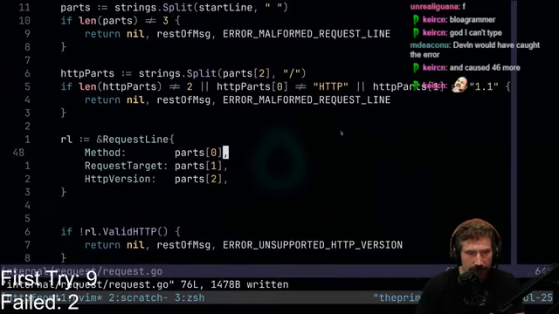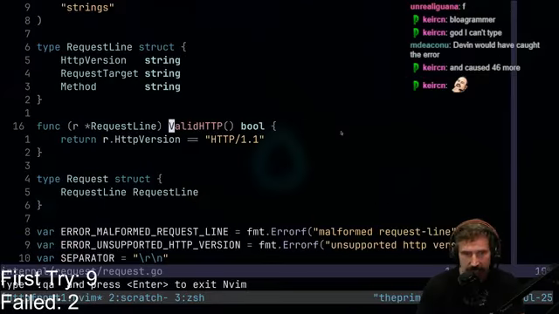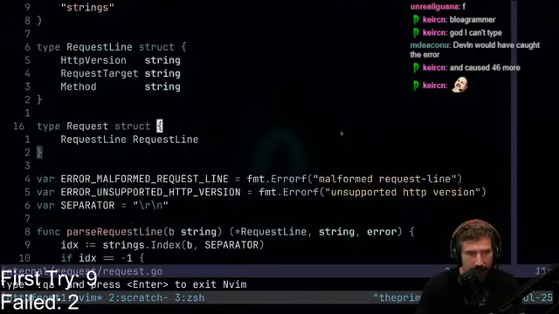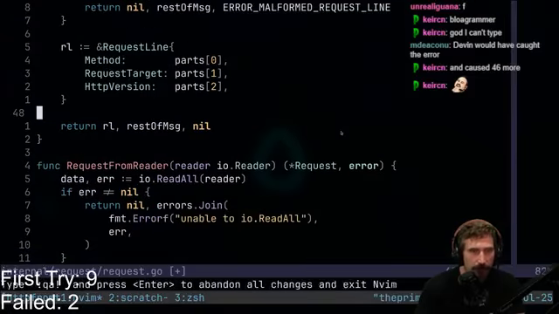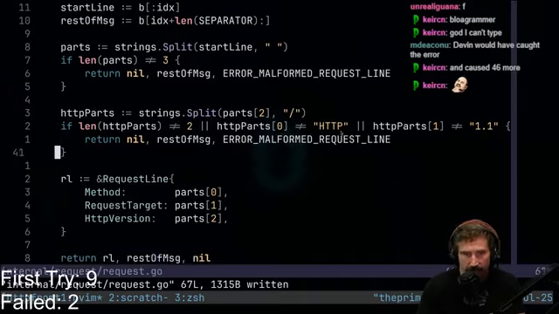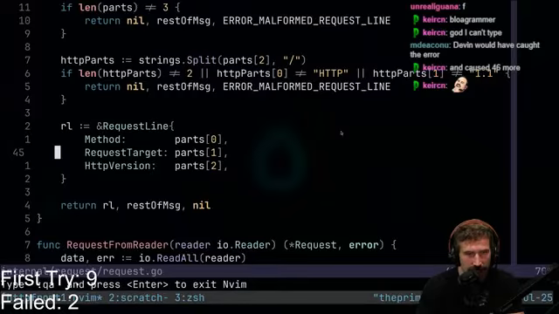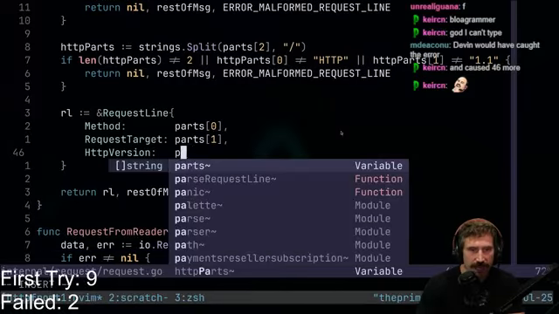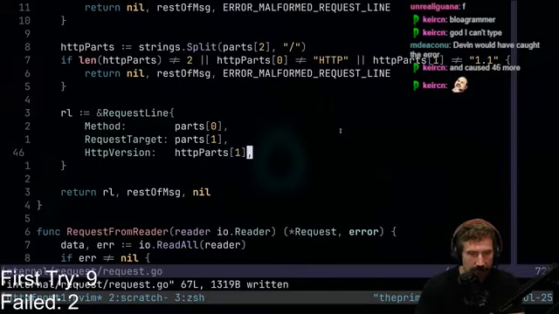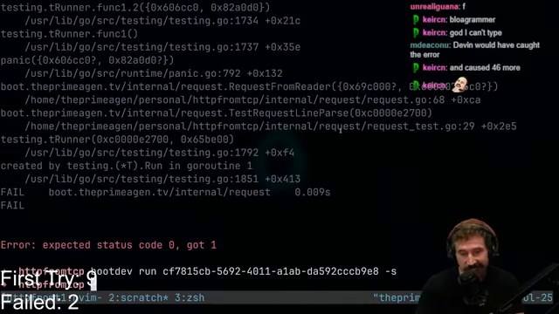So now I can take out this whole valid HTTP part because I thought I was going to have that, which I'm not going to have. So let's just take that out. Bada bing, bada boom. So there we go. We have all of those. So now all I have to do is go, instead of parts 2, I'm just going to go HTTP parts, obviously 1.